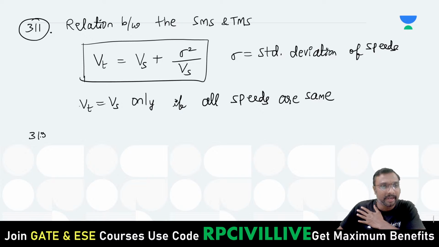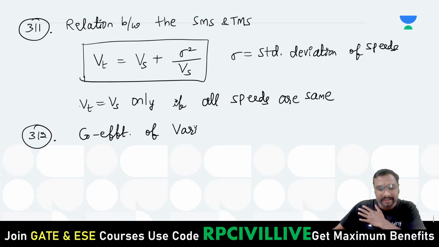So this last formula I will write and we'll close the session. Now, the coefficient of variation of speeds.